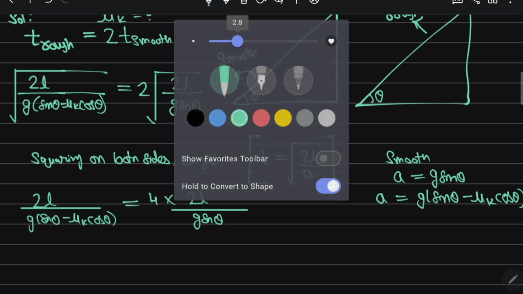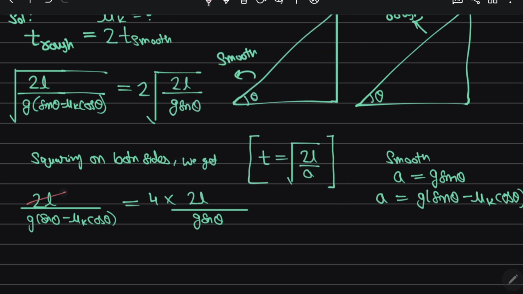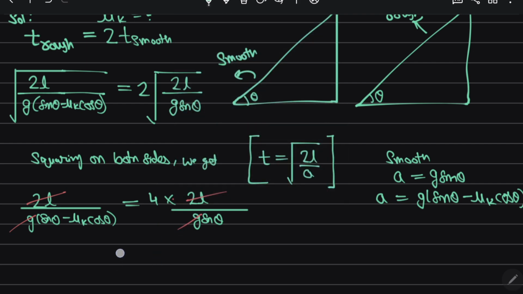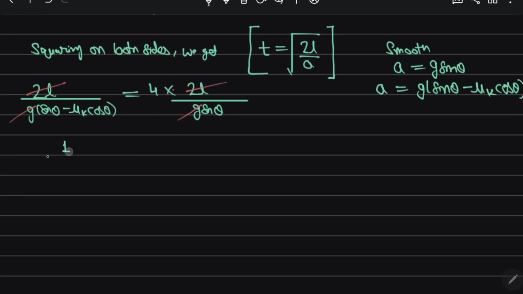So here you see this. Can I cancel this 2L and g? So what is left is only 1 by sin theta minus mu k cos theta, that is equal to 4 times 1 by sin theta.